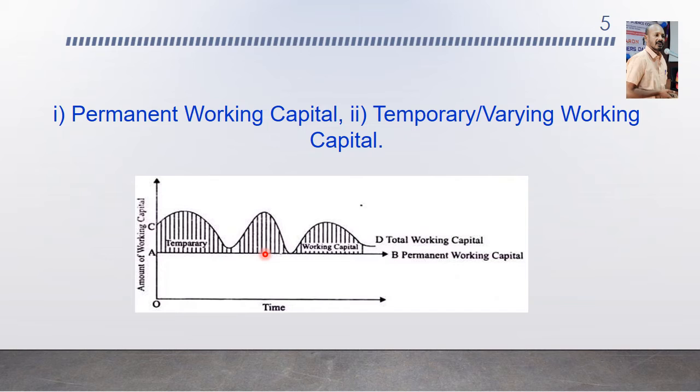Both permanent and temporary working capital are necessary to facilitate production and sales through the operating cycle. However, temporary working capital is created by the firm to meet liquidity requirements that will last only temporarily.